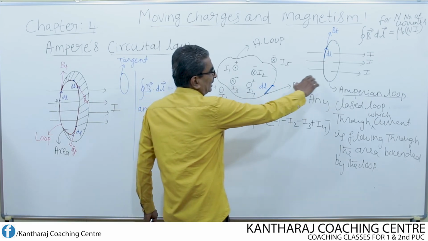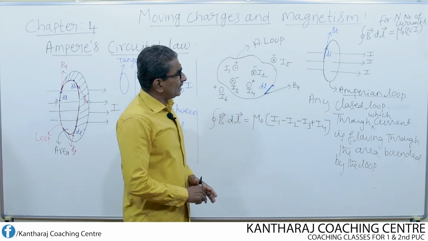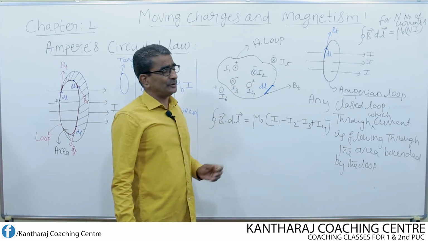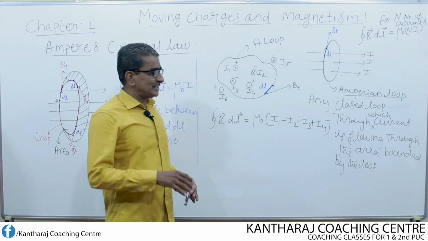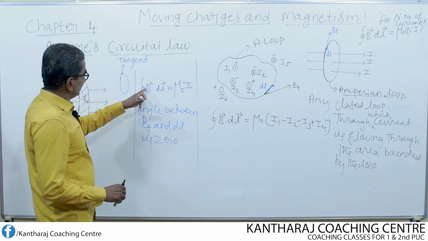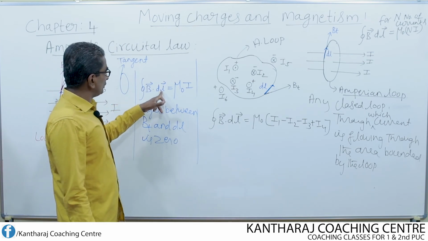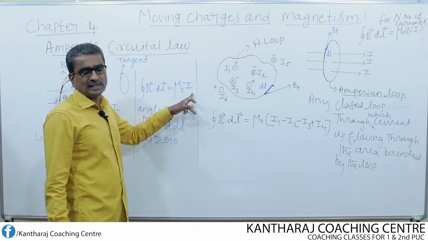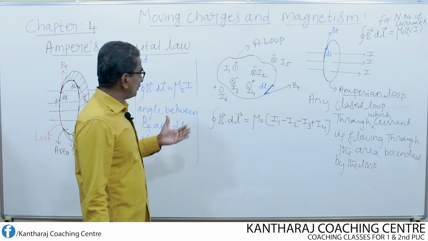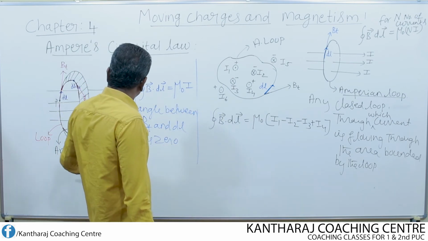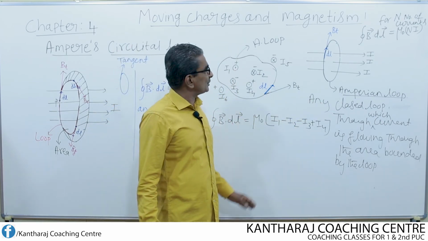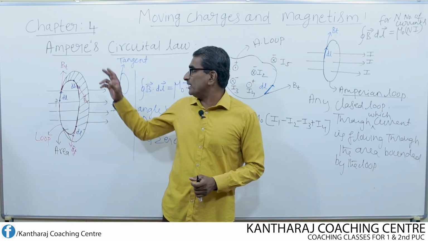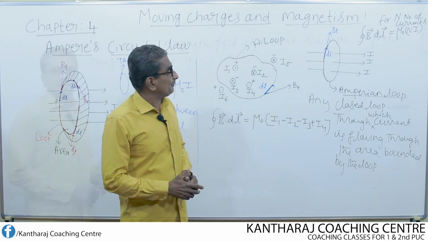Remember, these two are just additional information for you from the competitive examination point of view, but the simple statement is this: line integral of magnetic field is equal to mu naught times the total current. So in your board examination, only this statement will be asked, whereas these are nothing but additional information about the Ampere's circuital law.